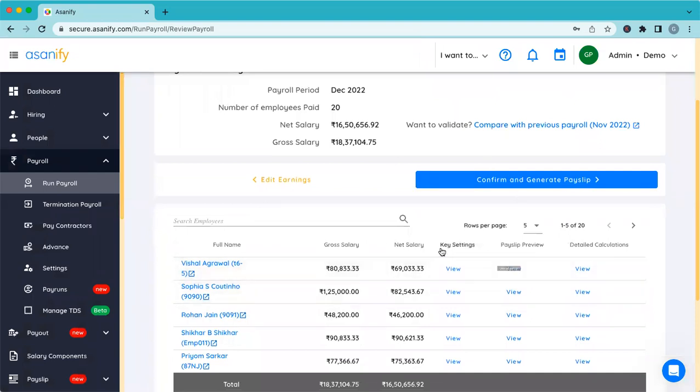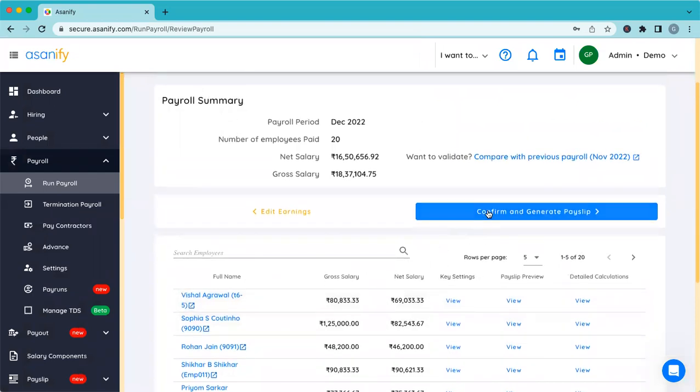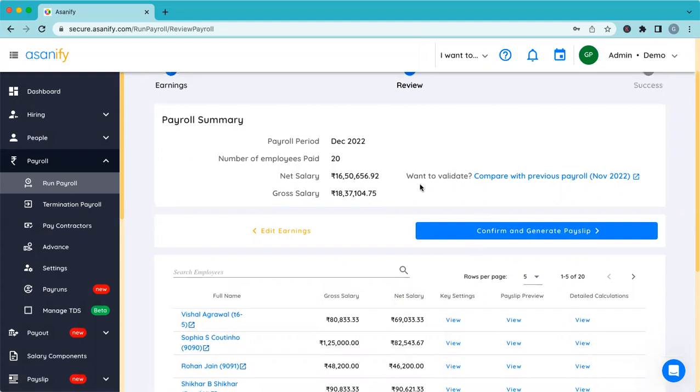At this stage, before you confirm and finalize the payroll, sometimes there may be a problem, and I want to check whether my payroll is accurate before I confirm it. Right. So this is where, if you see this section that has been added, you want to validate your payroll, you can always compare your payroll with the previous month.